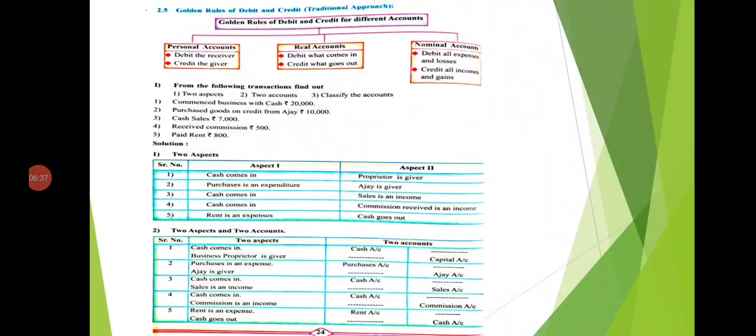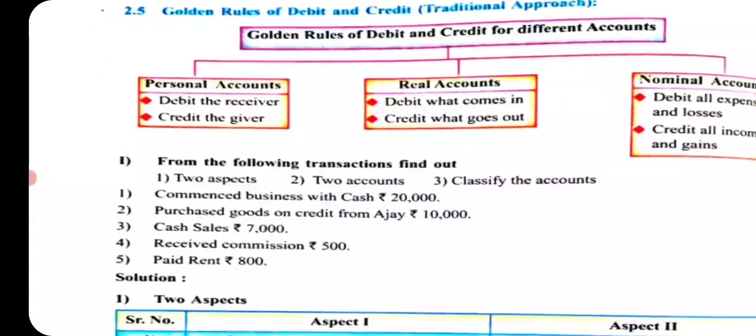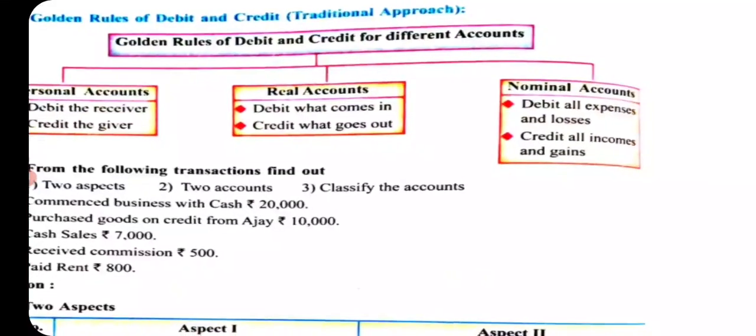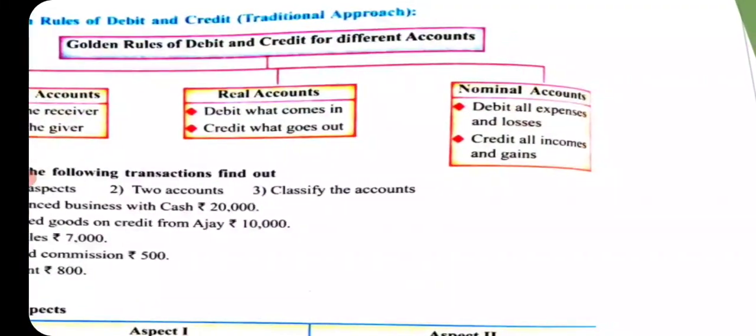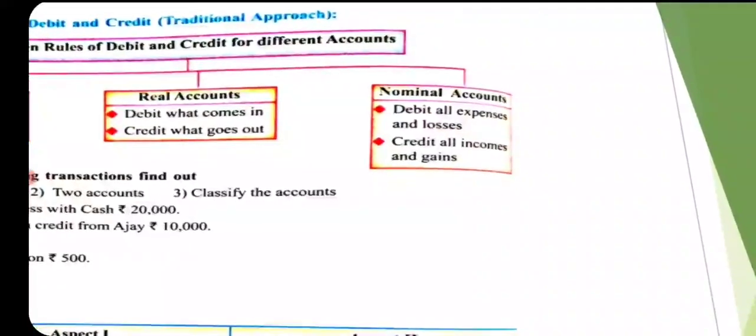So, we will see the rules of these three different accounts. First one, in case of personal account, the rule is: debit the receiver, credit the giver. Second one, in case of real account: debit what comes in, credit what goes out. In case of nominal account: debit all expenses and credit all incomes and gains.